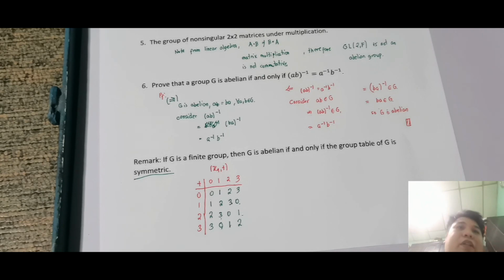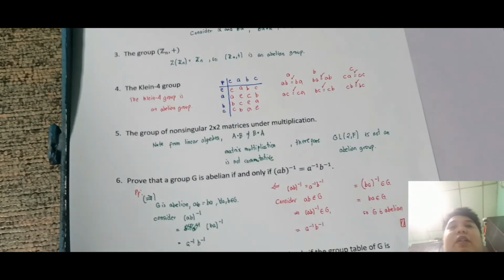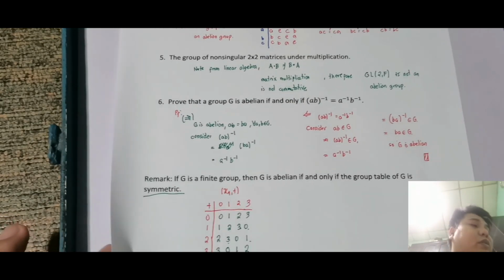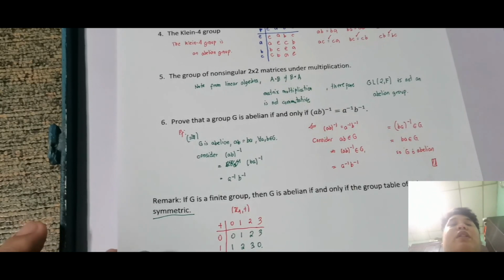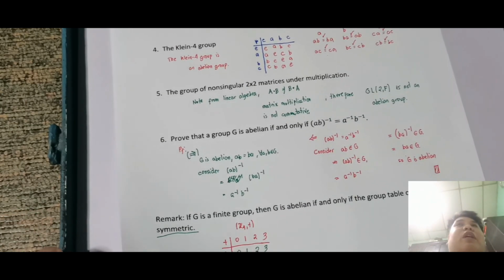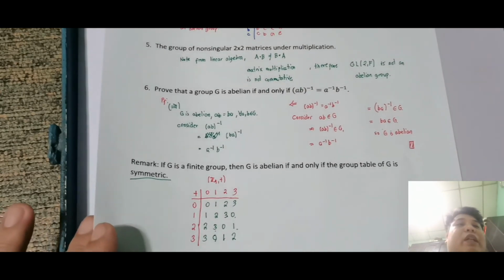Okay, so that's all for this video. Hoping natutunan nyo. Sabi ko nga sa inyo, napakaikli lang ng video na to kasi nga pag-uusapan na natin yung abelian. So sa next video, pag-uusapan natin yung special type of group which is the cyclic group. Ano ba natin masasabi na siya ay cyclic group? Again, iba yung cyclic group sa pagiging abelian. So thank you for watching. Hoping na nag-enjoy ka.